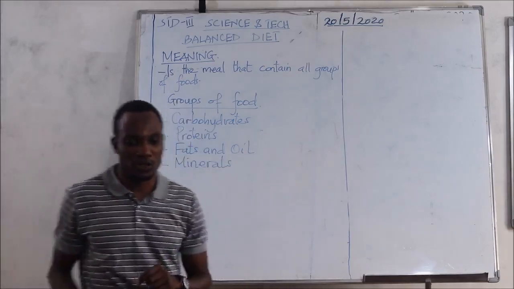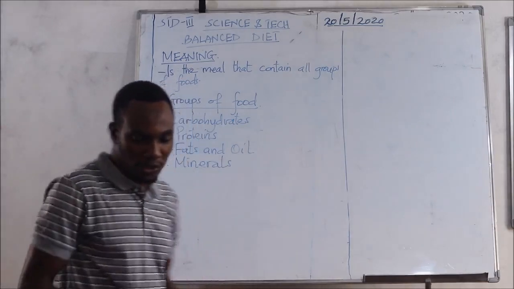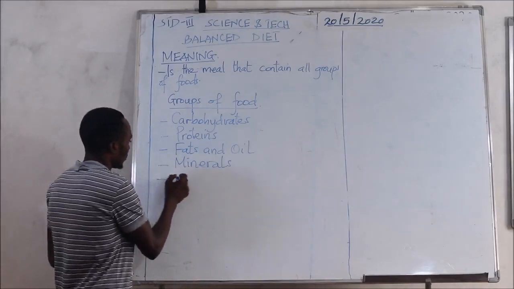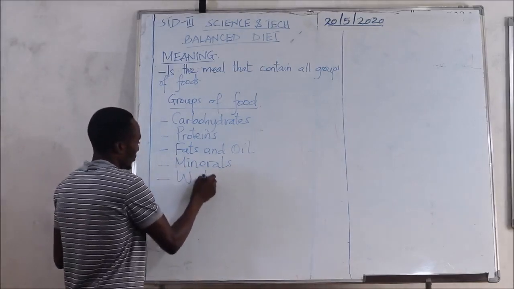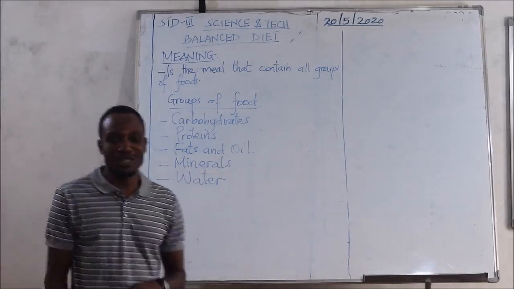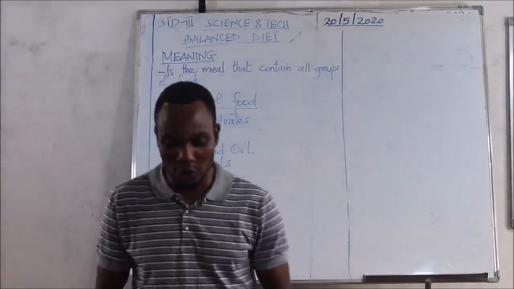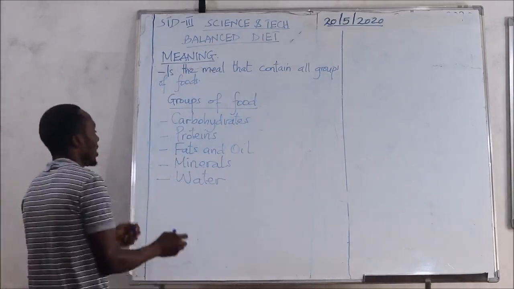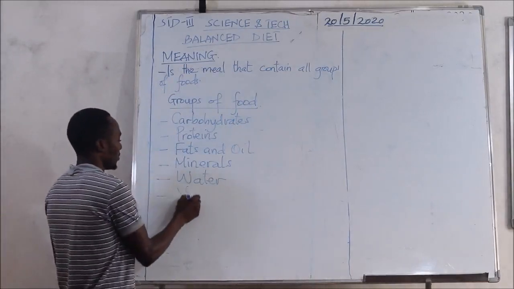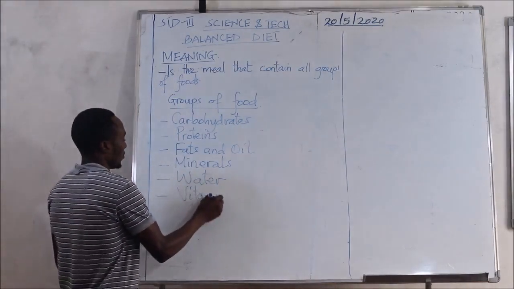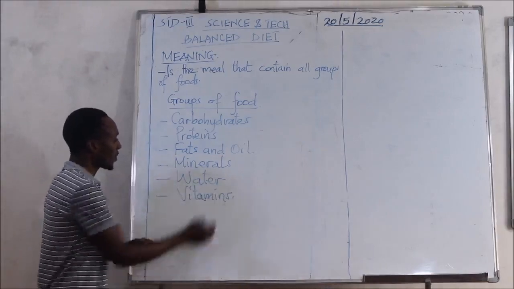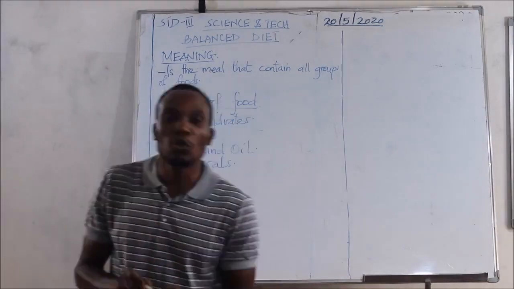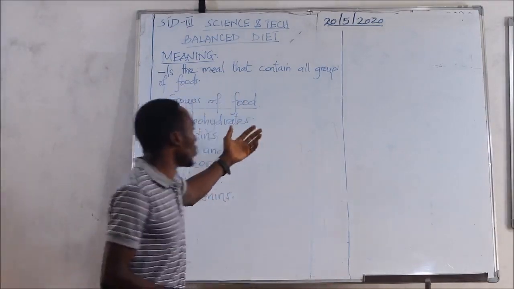And we also have water. Water is also a group of food. And the last one is vitamins. These six are the groups of food.